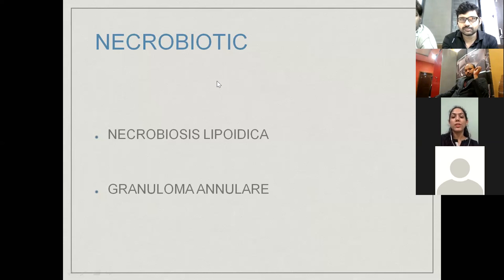The first condition, necrobiosis lipoidica, as the name suggests, is a lipid-like deposition that leads to a yellowish discoloration of the lesions. The lesions are commonly seen over the pretibial areas as waxy deposits. They are largely asymptomatic but disfiguring. Both these conditions are disfiguring. The patient will not complain of symptoms as such, but they don't like the appearance of these lesions.